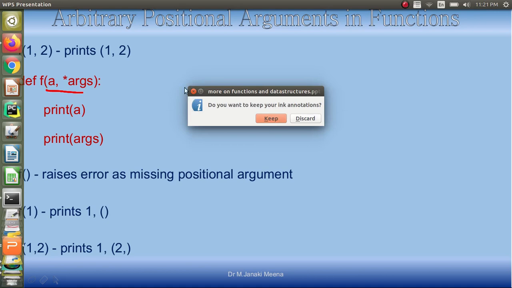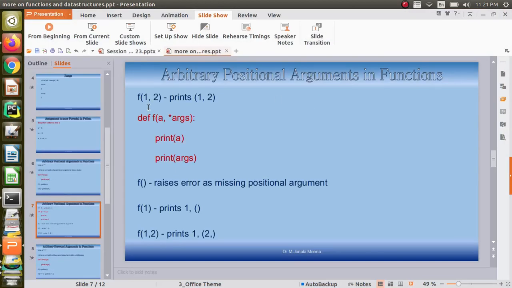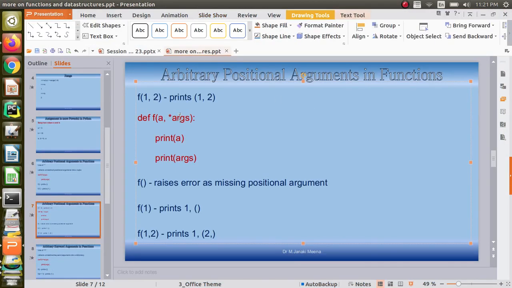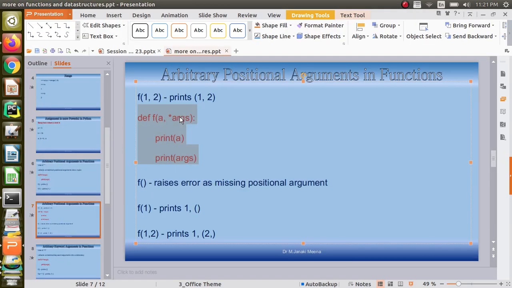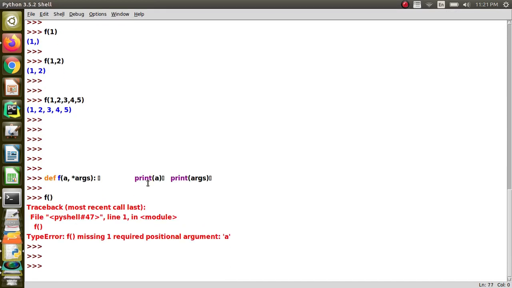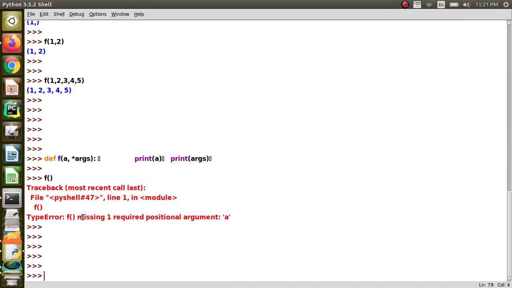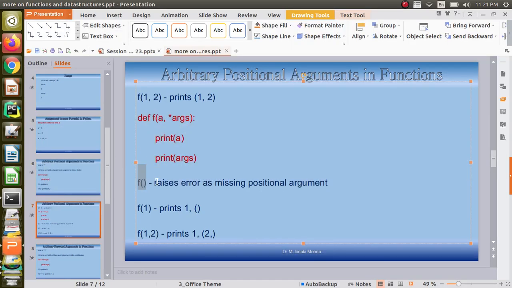So let me try this and show it on the terminal for you. When I try to call this function with 0 arguments, I will get an error: missing one positional argument a, because here a is explicitly given and then a sequence for getting the variables.